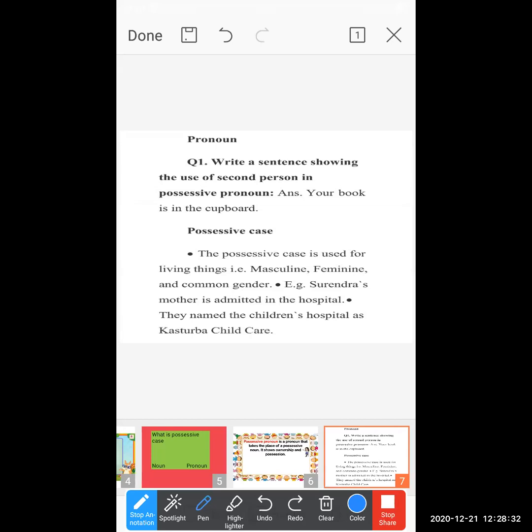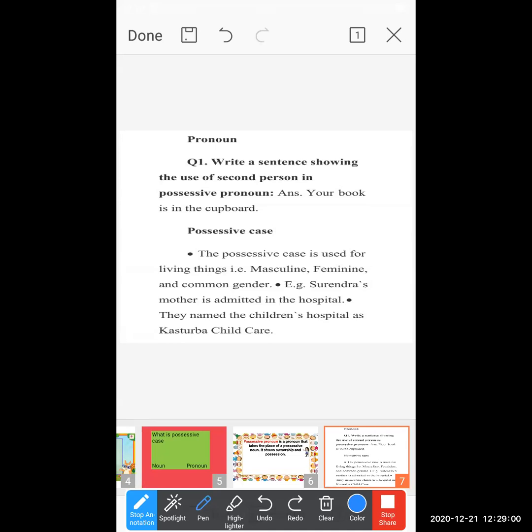Now we have the examples. Surendra's mother is admitted in the hospital. So, students, are you able to recognize which sentence this is? Is this the noun possessive sentence or the pronoun possessive sentence? Yes, this is the noun possessive sentence.